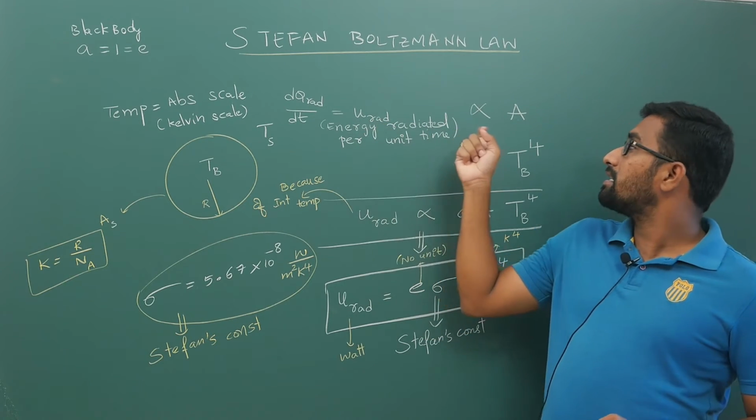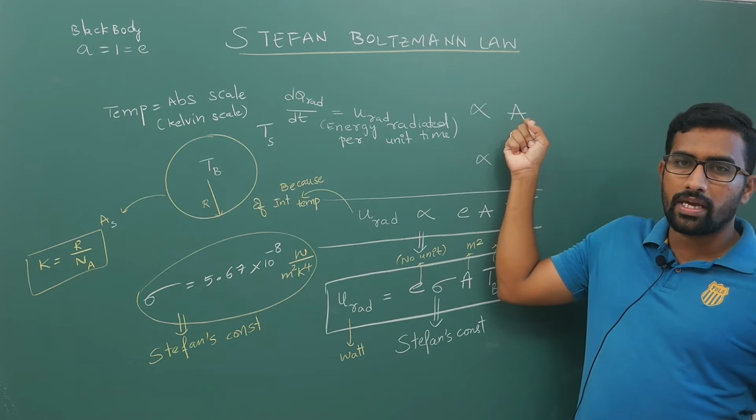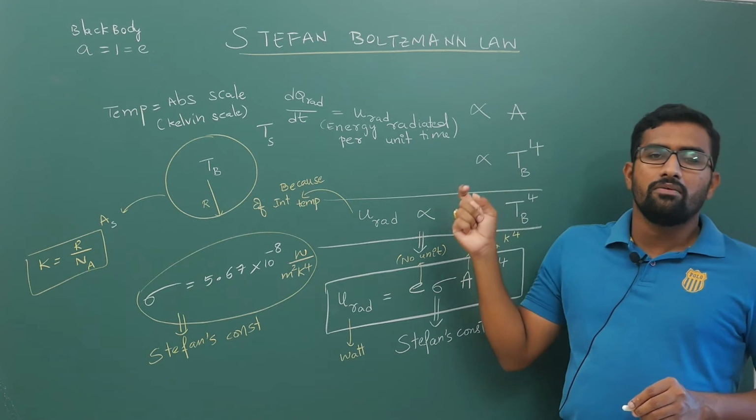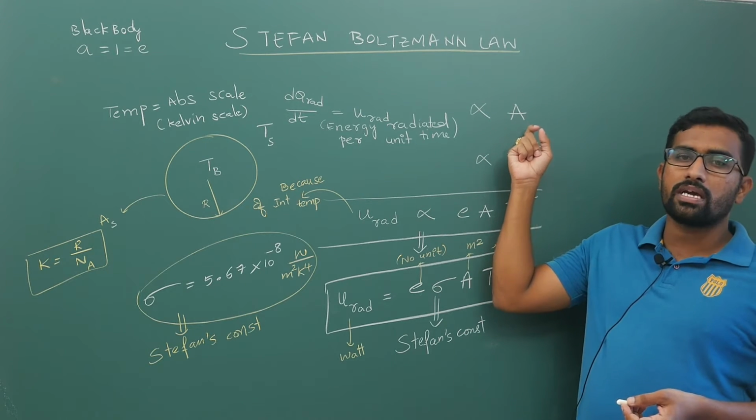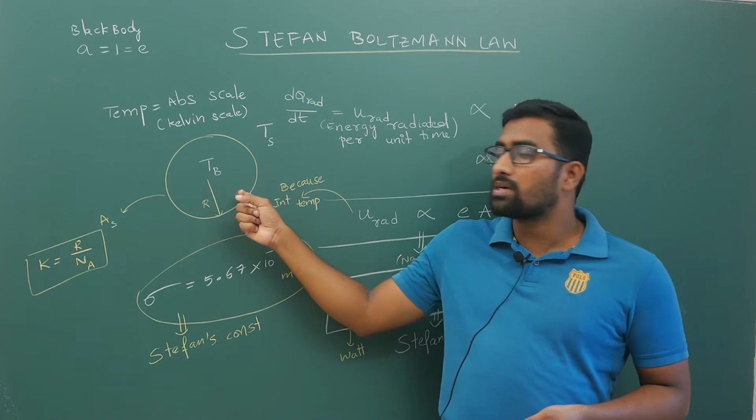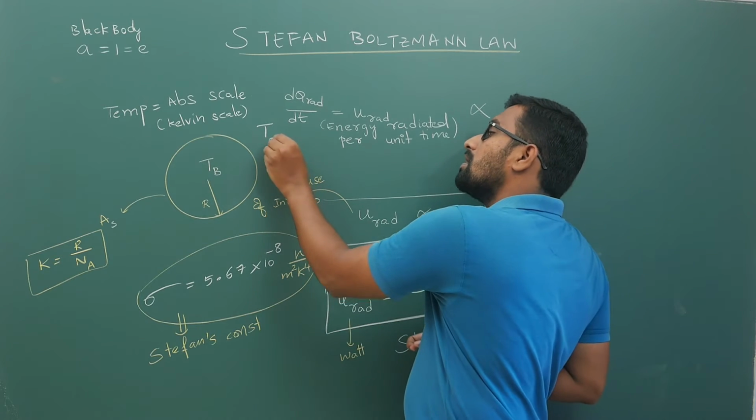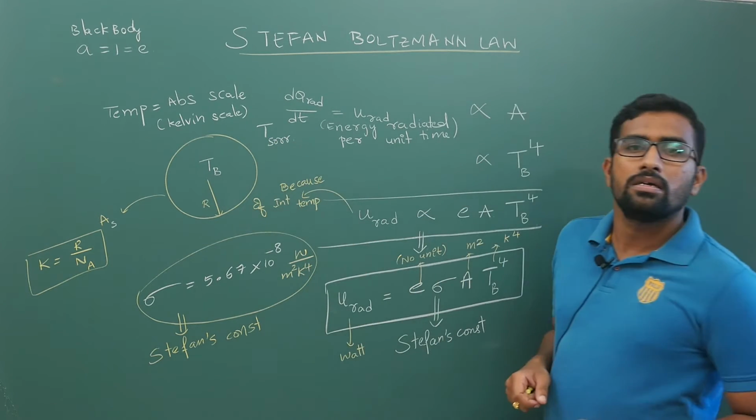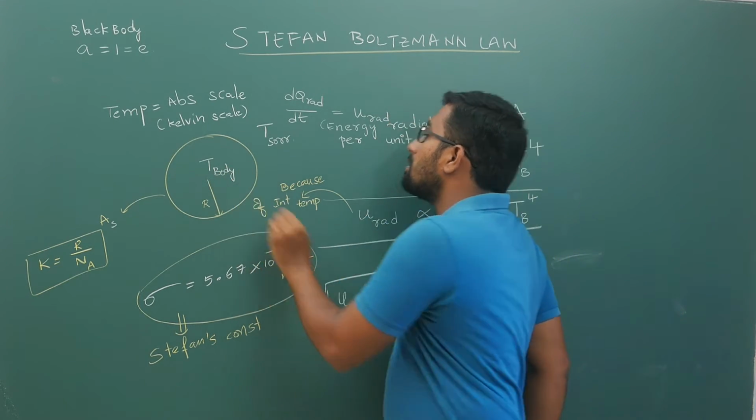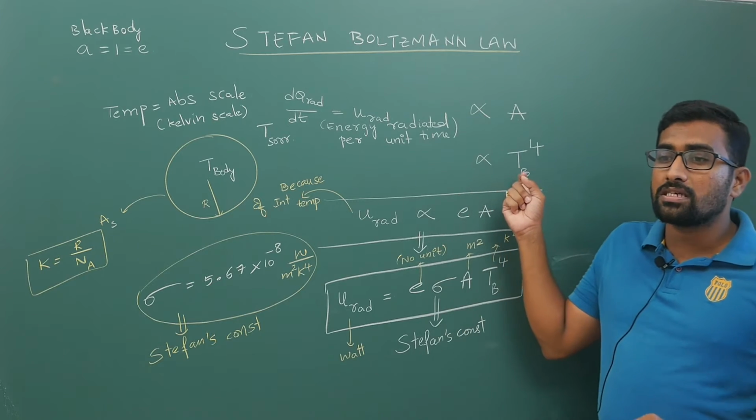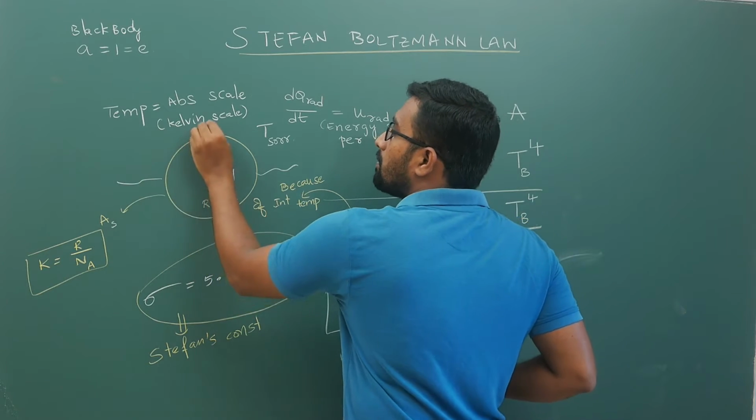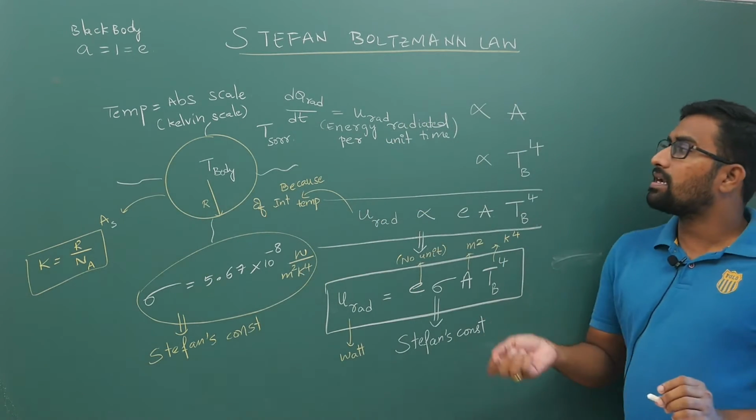Your energy radiated per unit time is directly proportional to the area of the surface and the temperature of the body. Here this A, we will simply take as the area of the body, but strictly speaking it is the surface. And here your T_B is not the temperature of the body; strictly speaking you have to consider the temperature of the surface. This is your surrounding temperature. In this expression I want you to consider the temperature of the surface. From the surface, how much energy is being emitted, that you have to take. Hope there are no doubts.